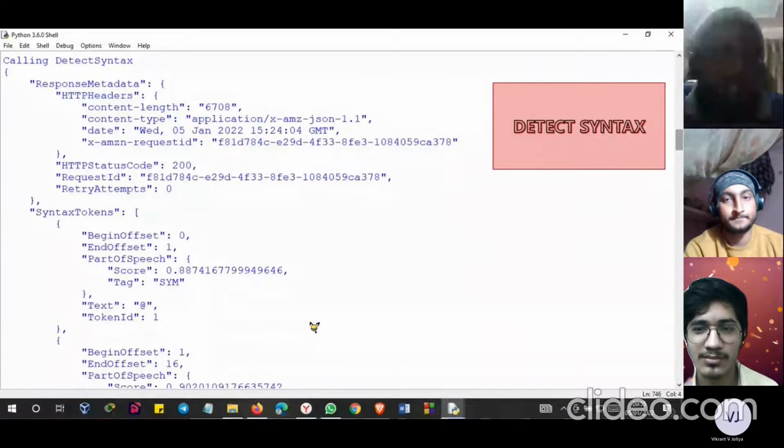In detect syntax, it will run through all the data in each word. For example, they have used beginning offset 0 to 1, which means part of speech, the tag is SYM, and the text is this @, and the token ID is 1. As you can see, next slide.